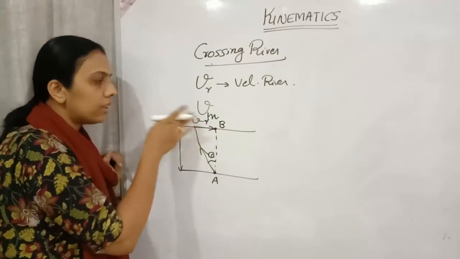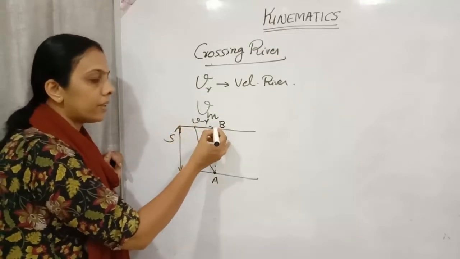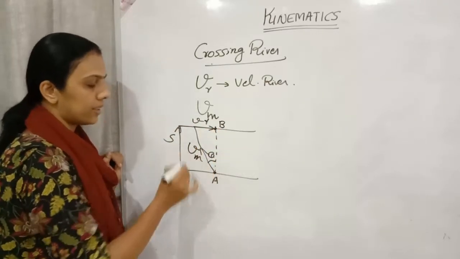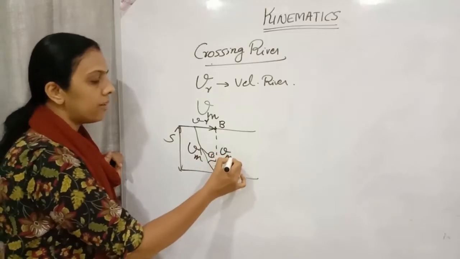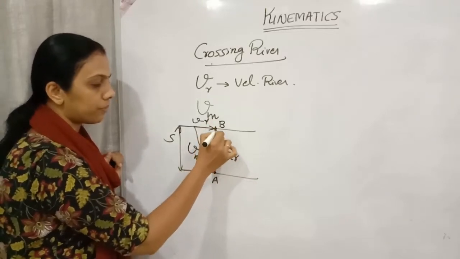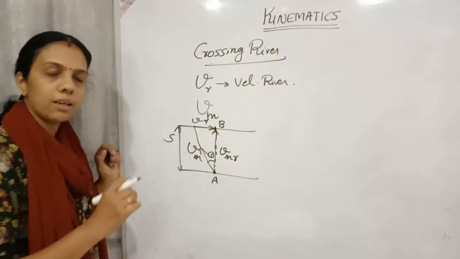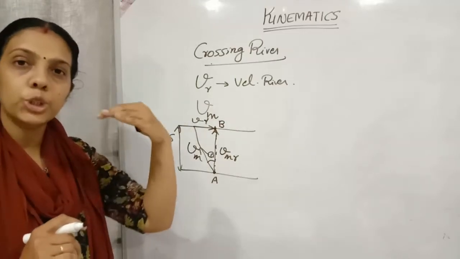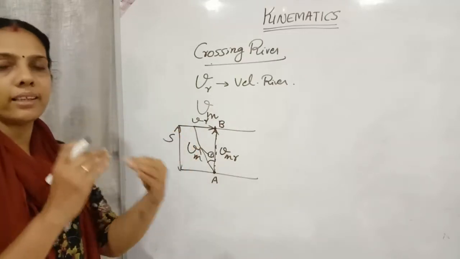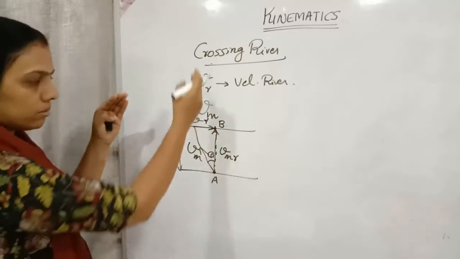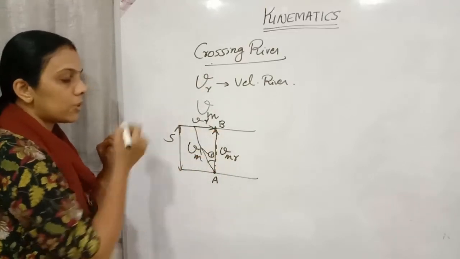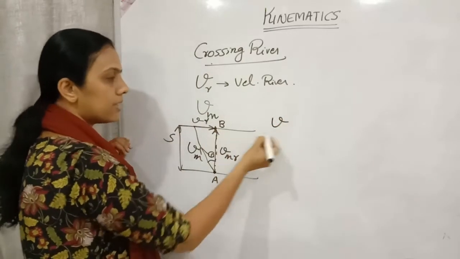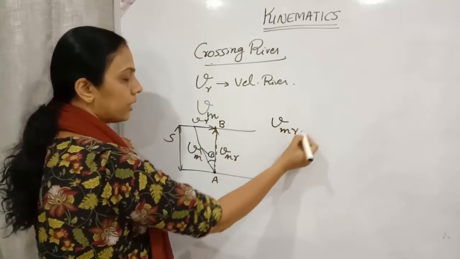Then along with the river current, what will happen? He can reach this point. Okay, so the velocity of the man is here, then the velocity of man with respect to river will be this one. So to reach the point exactly opposite of the starting point, the person should make an angle theta degrees with respect to the vertical. The velocity of river current will be like this. So here the velocity of the man with respect to the river will be equal to,